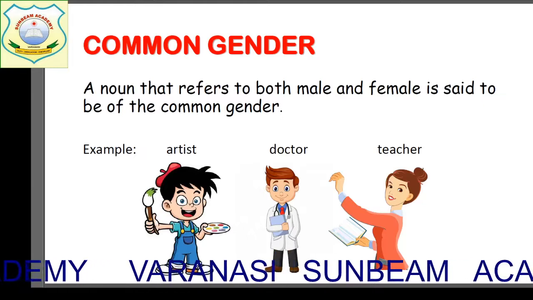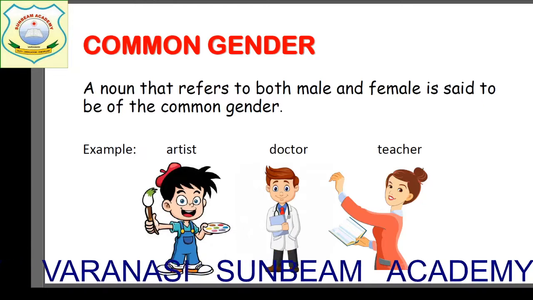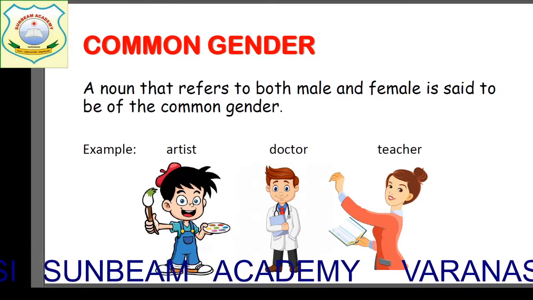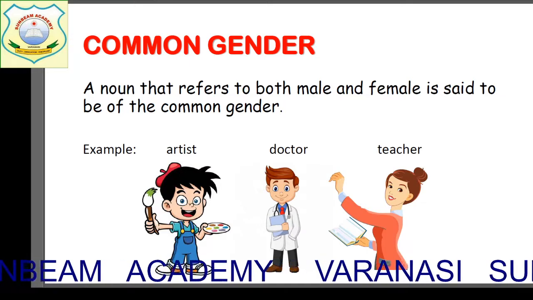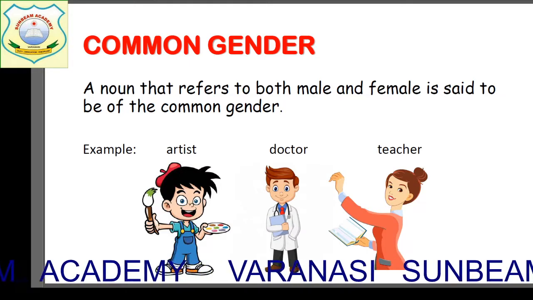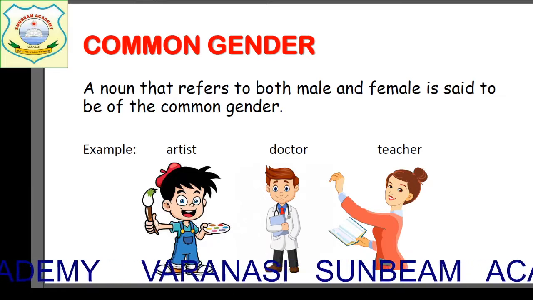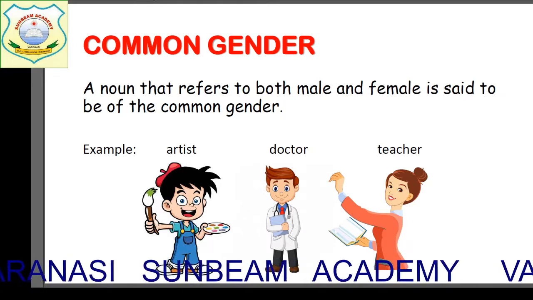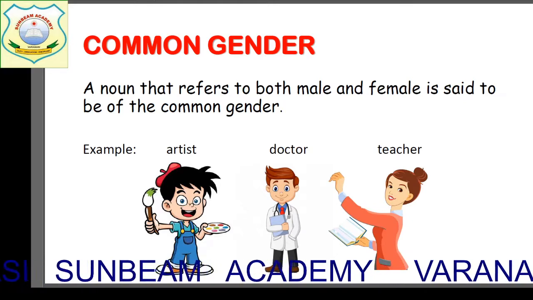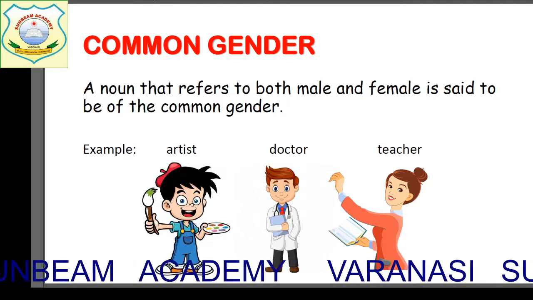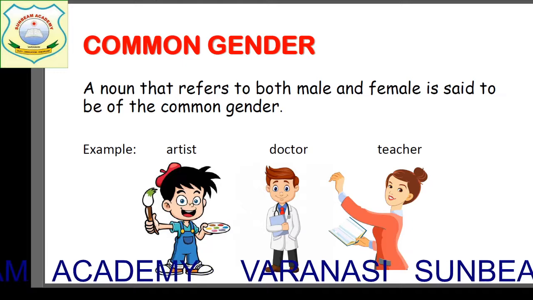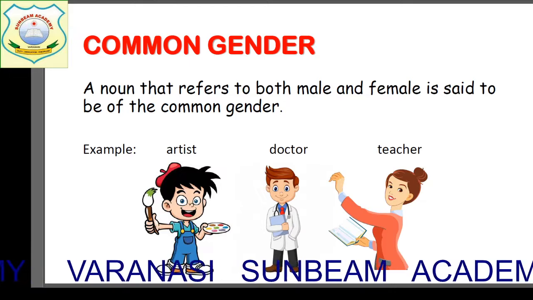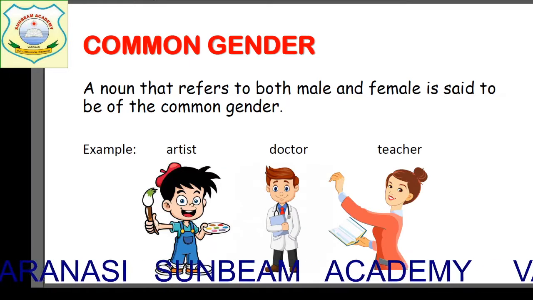That is common gender. What is it? Common gender. Common, what is common, children? You know, common things, which is of both. It can be either male or female. That is called common gender. If I tell you the example, then it will be clear to you more. See the example. The first example is doctor. That is very common. When you go to a doctor, children, sometimes you see there is a male doctor or sometimes there is a female doctor. But we call them doctor.